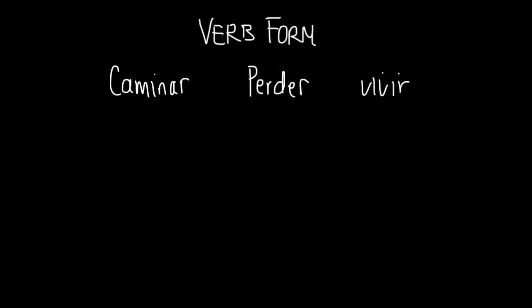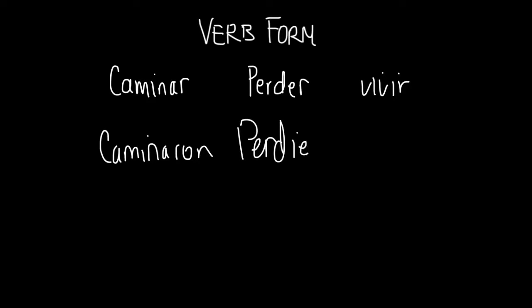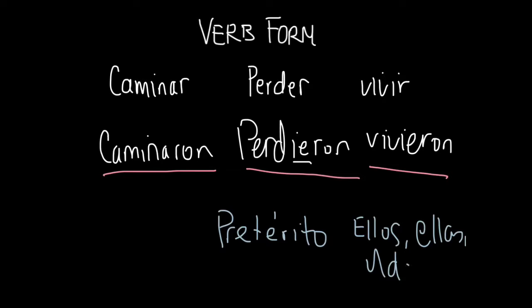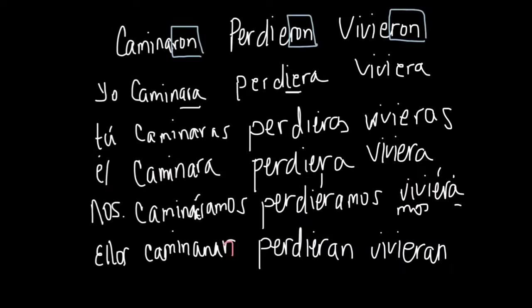So we're going to have three verbs: caminar, perder, and vivir. And we're going to conjugate initially those three verbs in the preterite form of the ellos, ellas, and ustedes. So, caminaron, perdieron, vivieron. So now that we have the verbs in the preterite of ellos, ellas, and ustedes, all we have to do is remove the ending.